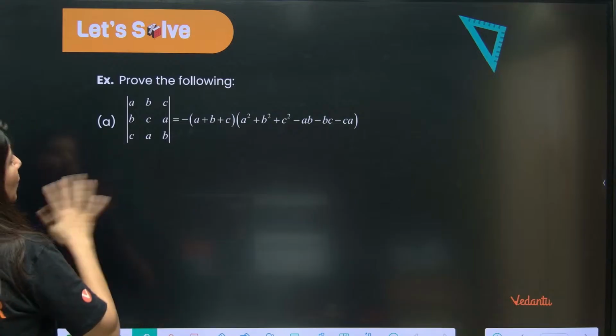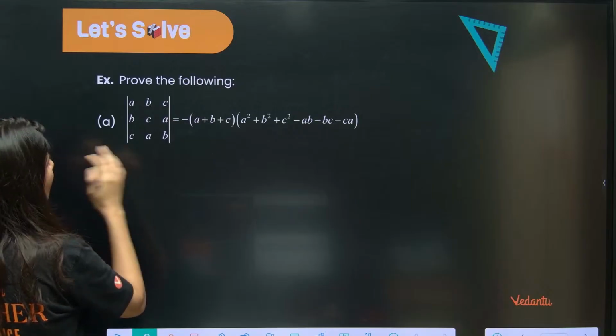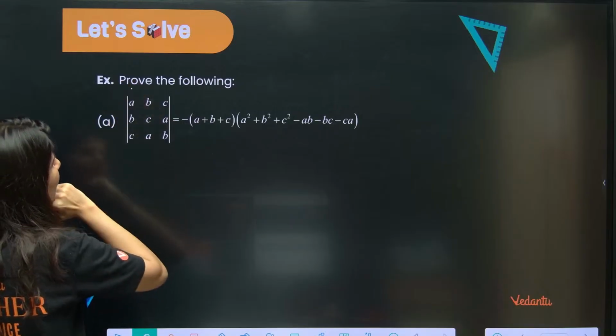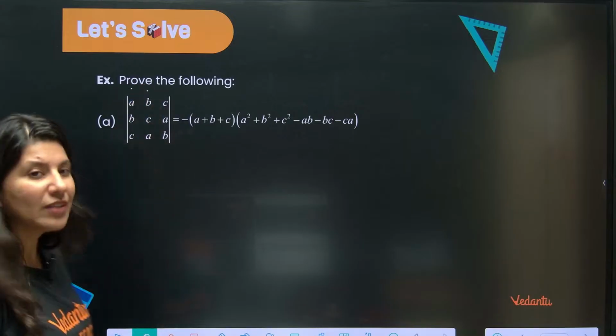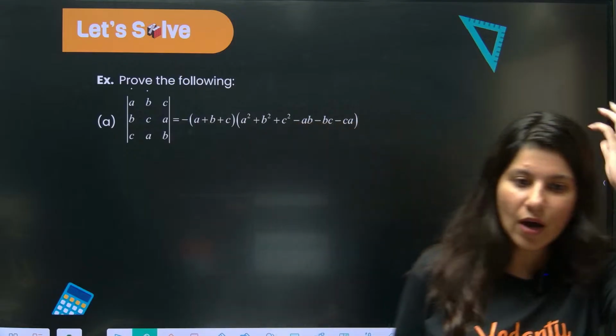So now A B C, B C A and C A B. Can you see, if you add all the elements of column number 1, what will happen? A plus B plus C. All the elements of column number 2, what will happen? A plus B plus C. Column number 3, A plus B plus C.